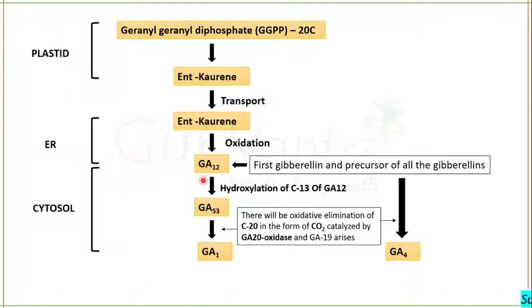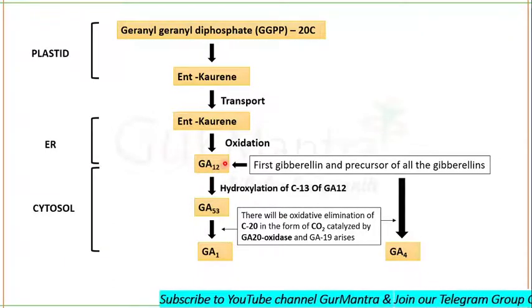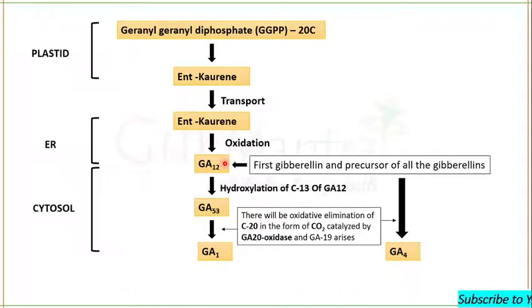Now, do not get confused that gibberellic acid 1 should be present here. It should be gibberellic acid 1 and not 12. Listen, gibberellic acid 12 was discovered after gibberellic acid 1.